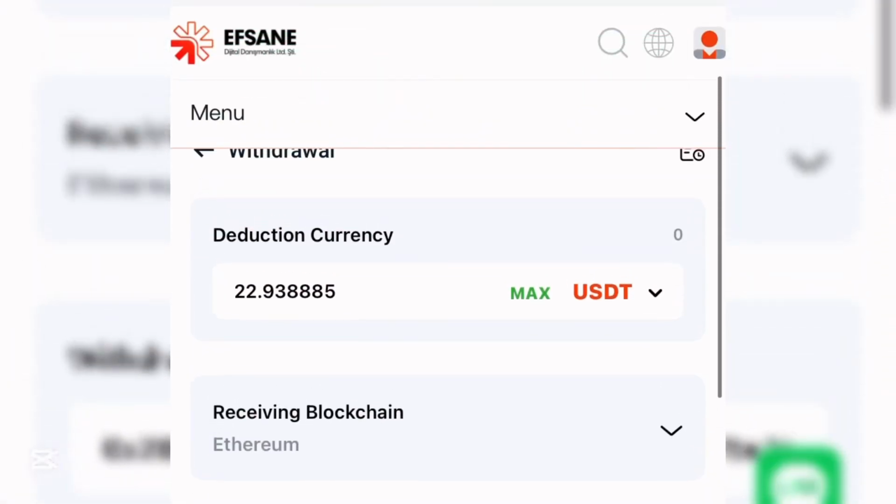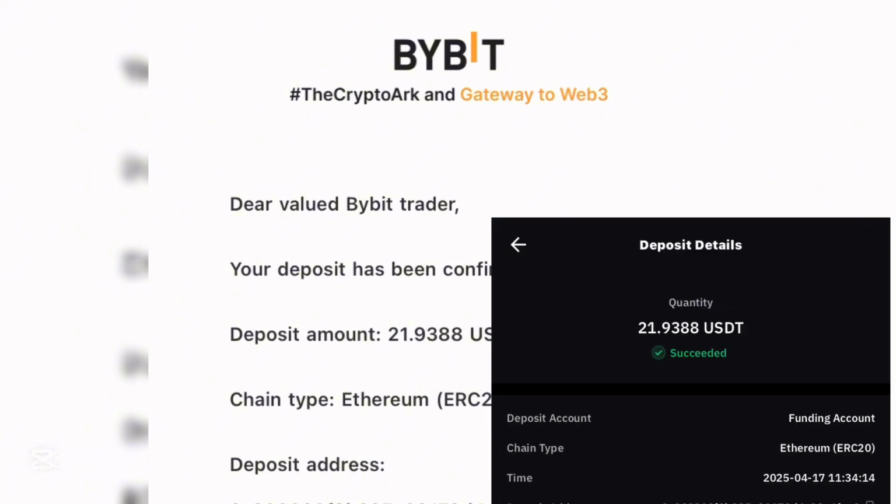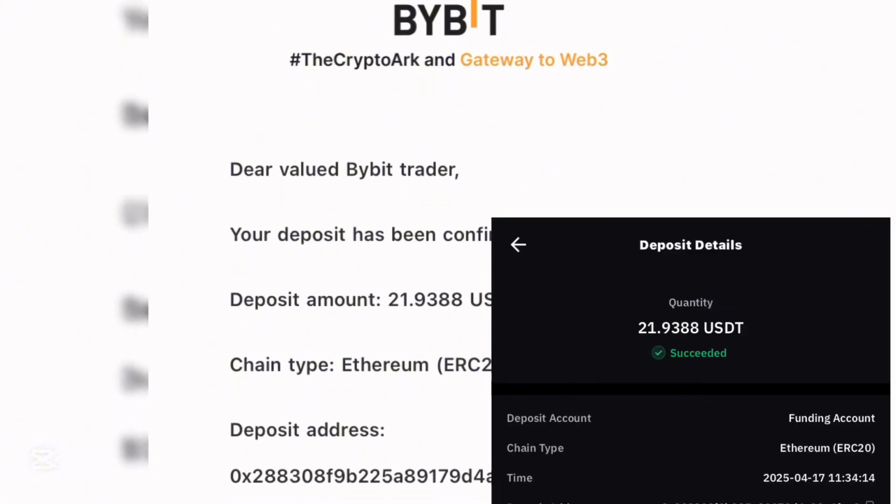So I inputted this verification code and I placed withdrawal right on my account, and I'm going to be showing you the withdrawal proof from this platform. So guys, this is the withdrawal proof from this platform. As you can see right now, I got this in less than 2 seconds. I just got credited 21.9 USD right on my account, and I'm going to be showing you how you can leverage this platform and how you can actually use this platform to get some income for yourself every single day.